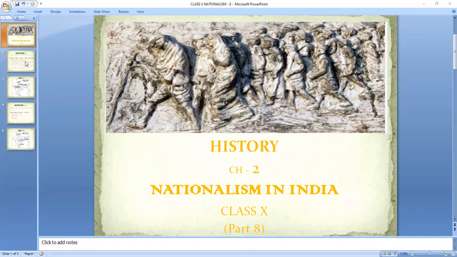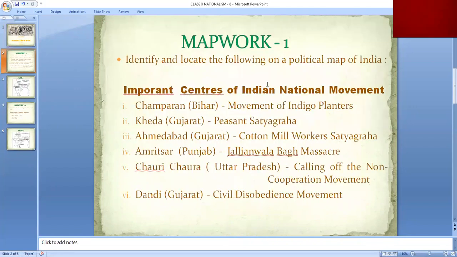Okay. So if you see the first map work, we are given actually 6 places to be marked. And these are the important centers of the Indian national movement. If you remember, we have done that in Champaran there was the movement of indigo planters, which was headed by Gandhi ji and it occurred in 1916. And then we saw in Kheda the peasant struggle, then in Ahmedabad the cotton mill workers satyagraha. All of these were successful satyagrahas which Gandhi ji conducted in India to solve the problems of these people.